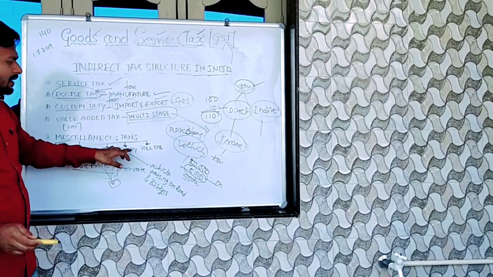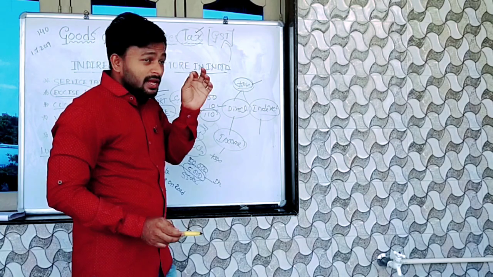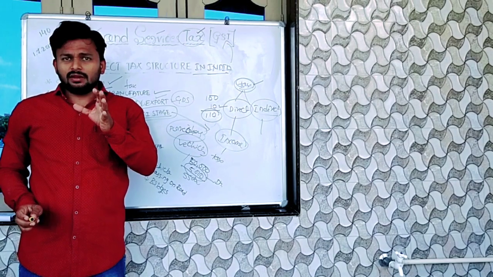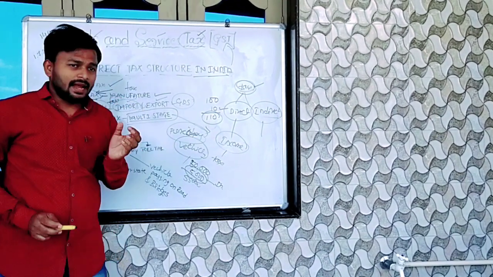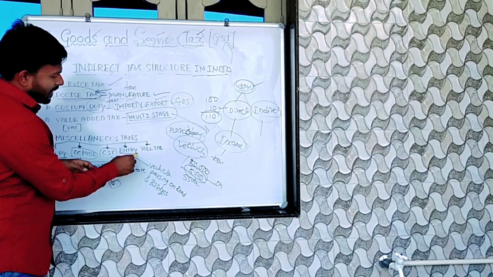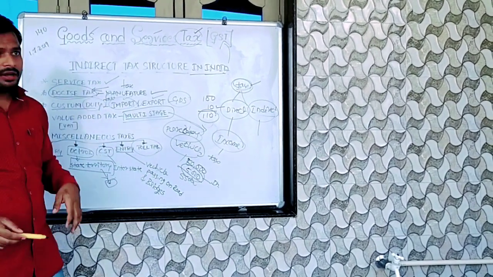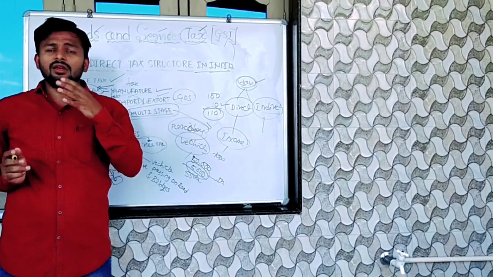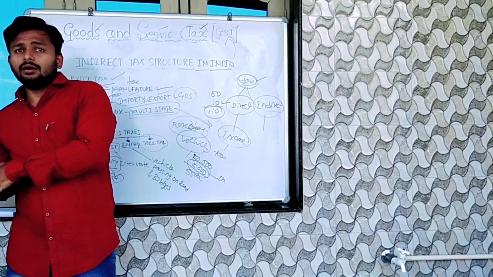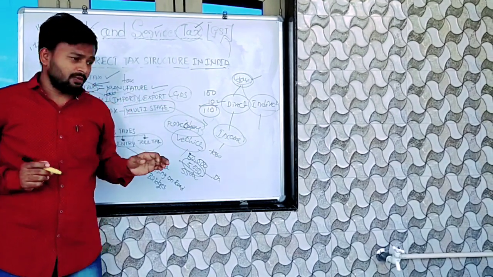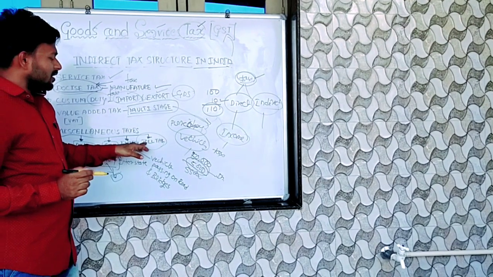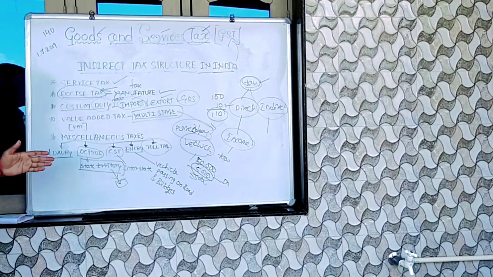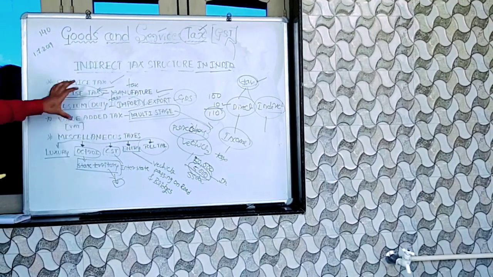And next, entry tax. Entry tax relates to when you purchase a new vehicle; at that time you have to pay the road tax. That is called entry tax. And toll tax. Toll tax, you have already heard that word. Toll means toll gate. When you pass your vehicle onto an NH road, at that time you have to pay the taxes. That is the tax called toll tax. Okay, these are all the indirect taxes of the Indian government. This is the structure of the indirect taxes.